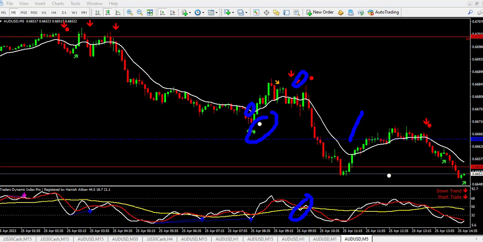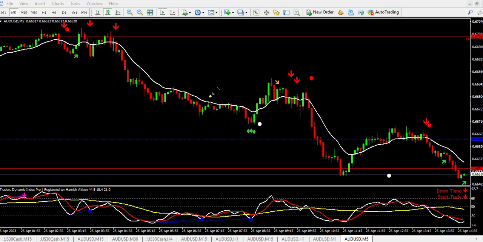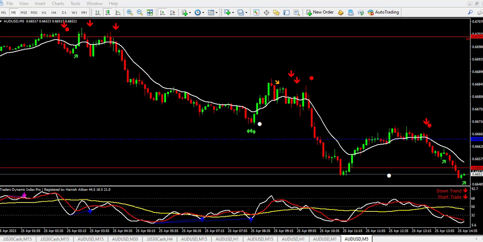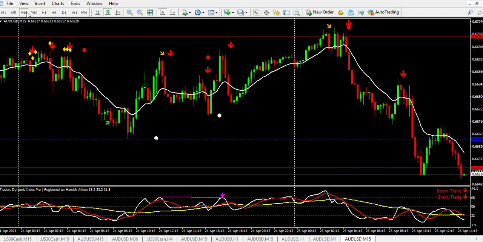So let me show you how to use this particular strategy. I'm on 1 minute right now, and if you want to scalp, you can use this to scalp on any time frame. This is 5 minute time frame, and another thing you can do, you can check a higher time frame first, like 15 minutes. If you want to scalp on lower time frame, you can check 15 minutes and see the direction.